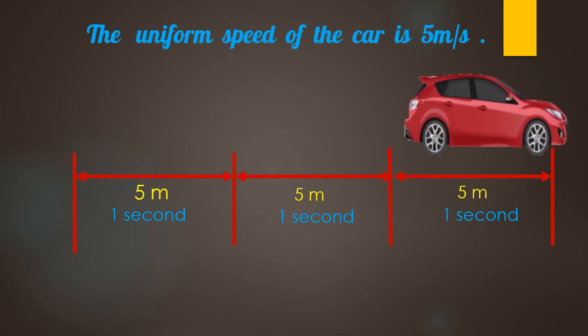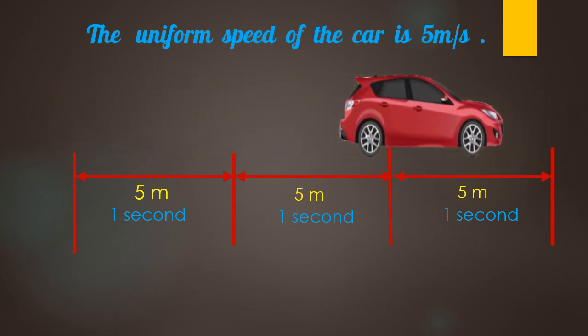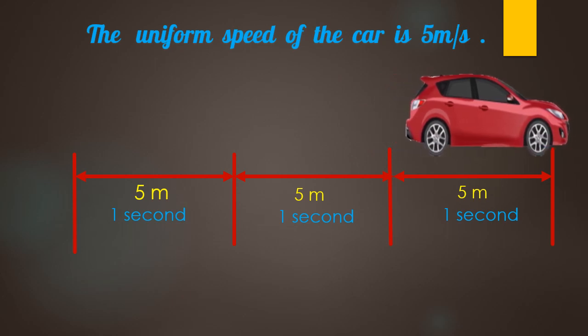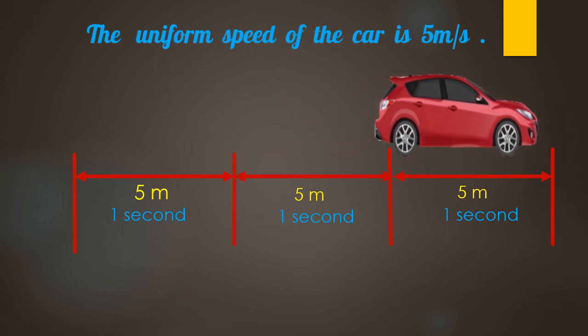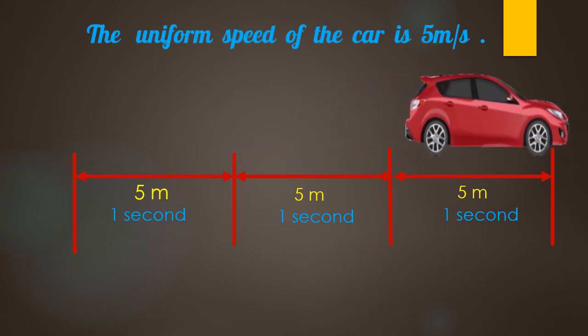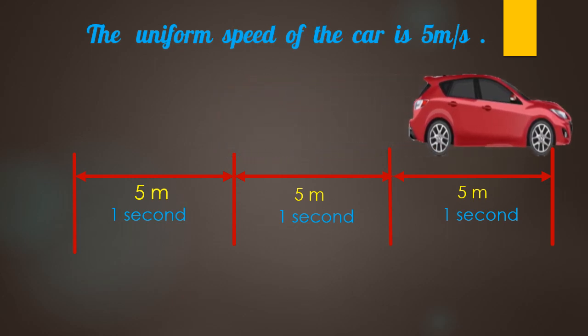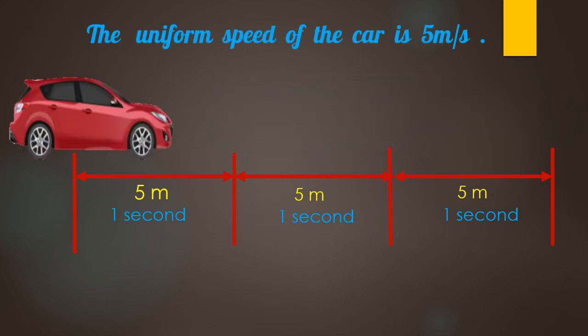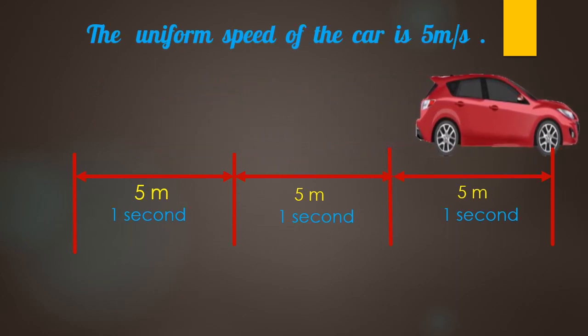So as you can see in the picture displayed on the screen, we have taken equal time intervals of 1 second. And in every equal interval of time the car is covering the same distance of 5 meter. So this is known as uniform speed, and we will say that the car is moving with a uniform speed of 5 meter per second.